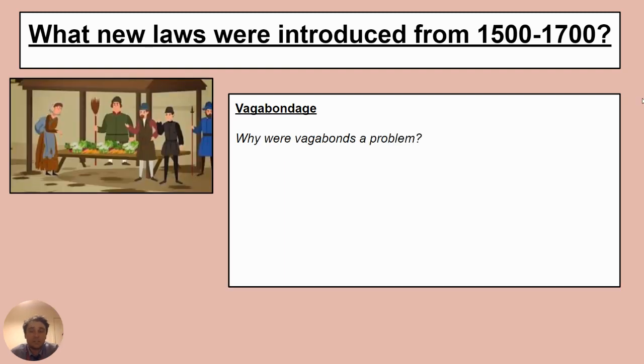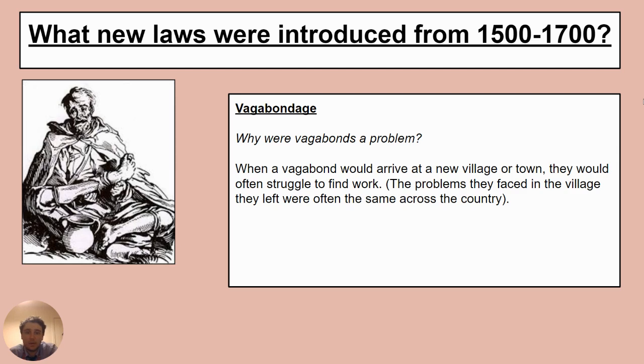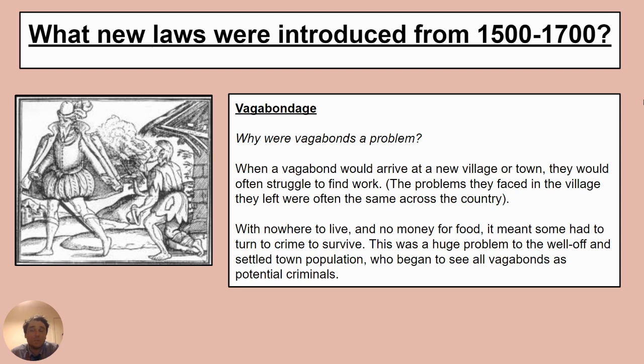So why were these a problem? Well, when a vagabond would arrive at a new village or town, they would struggle to find work. And the reason for that is because these problems were all across England at the time. Issues of the population rising, a lack of food for people, a lack of jobs. And so these people would arrive in a new area and they would have nowhere to live. They wouldn't know anybody. There's no money for food. And so that means to survive, people had to turn to crime often.